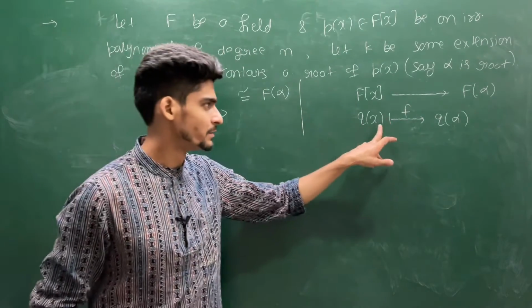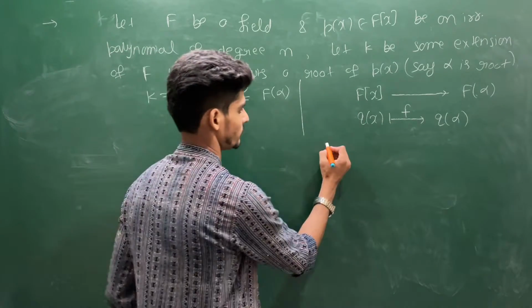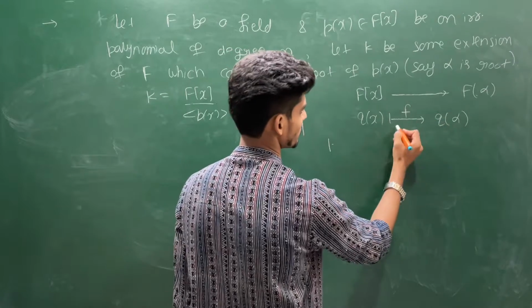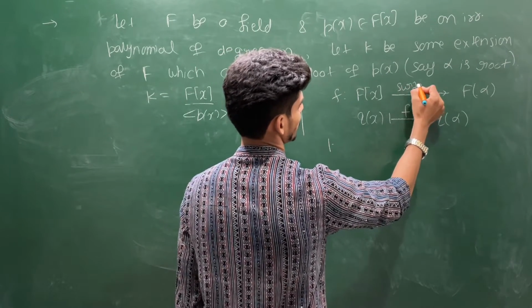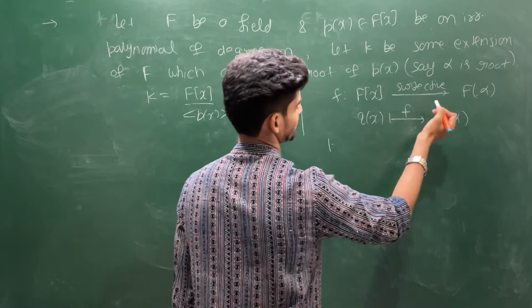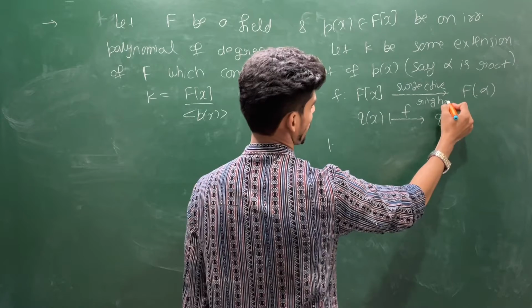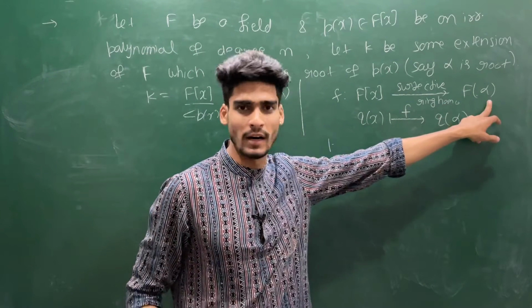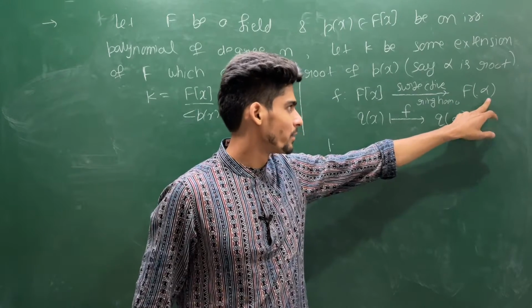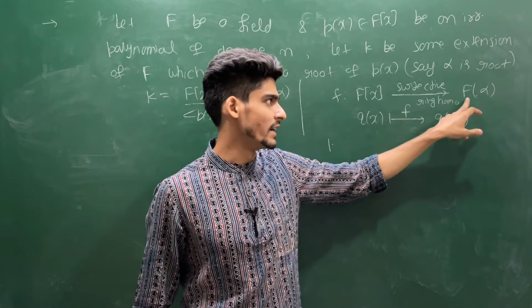Can you give me the kernel of this homomorphism? Let me write, this is the f map, this is a surjective ring homomorphism. Because if you choose any element arbitrarily here, then you have a pre-image, because this F(alpha) is the smallest field containing F and alpha.